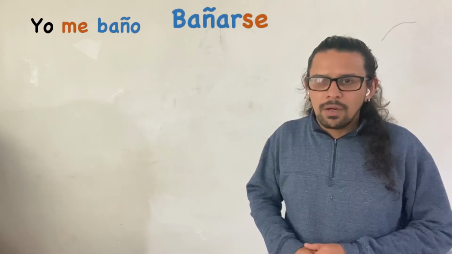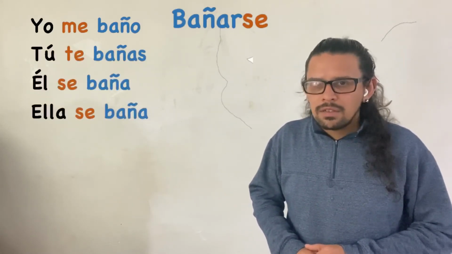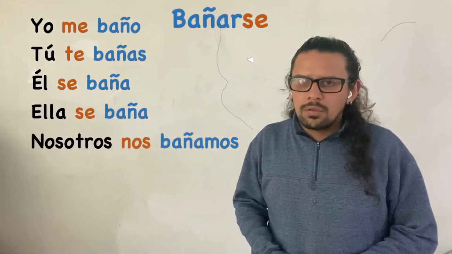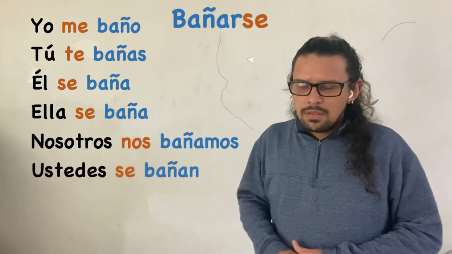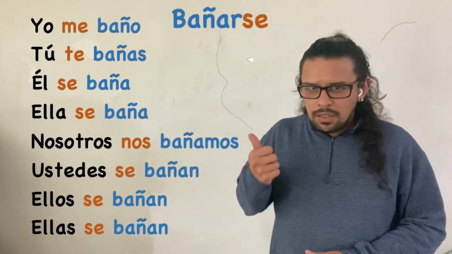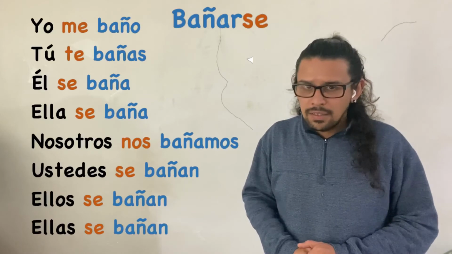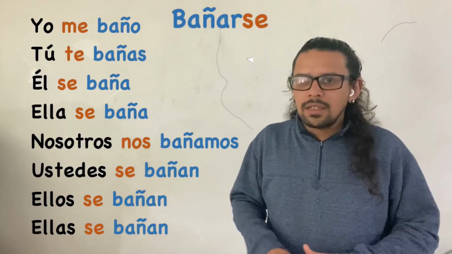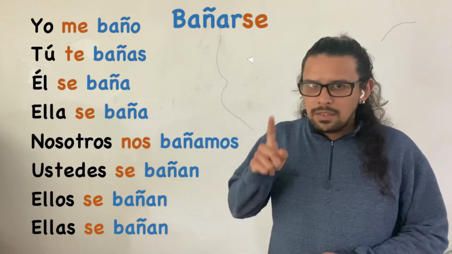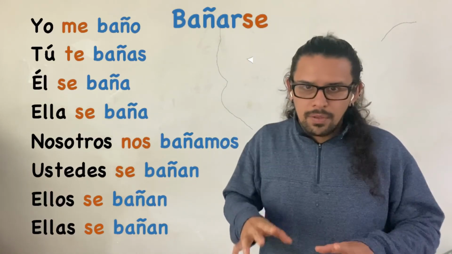Now let's see the other ones. Tú te bañas. Él se baña. Ella se baña. Nosotros nos bañamos. Ustedes se bañan. And ellos se bañan. This is the way to conjugate our reflexive verb. As I said, we are doing exactly the same thing when we are conjugating. The only new thing that we are adding is this last part. But remember, it goes before the verb, at least in present simple.